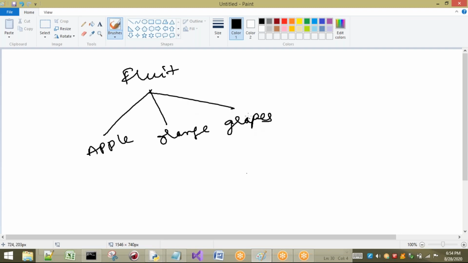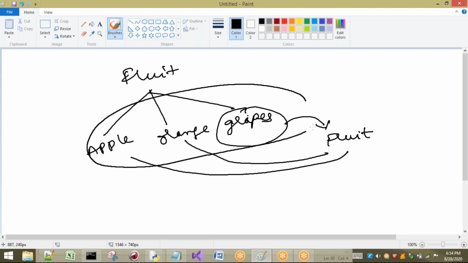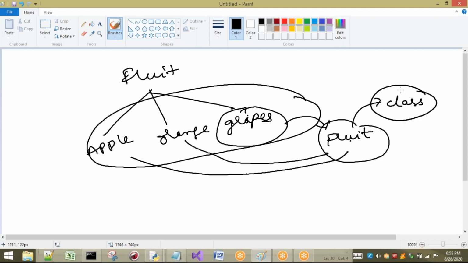Now if I show grapes to a person, he will say it is a fruit. In the same way, orange is a fruit, apple is a fruit. That means all these 3 are instances of fruit, and fruit is a class. These are called objects or instances of fruit.